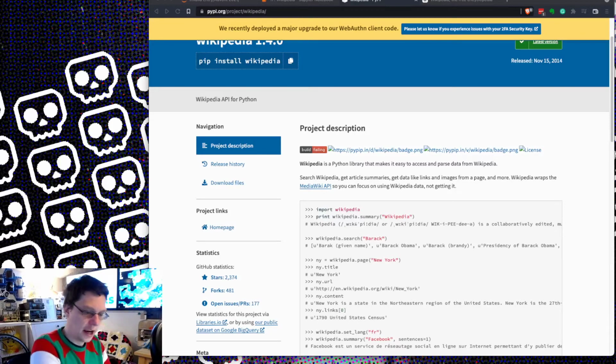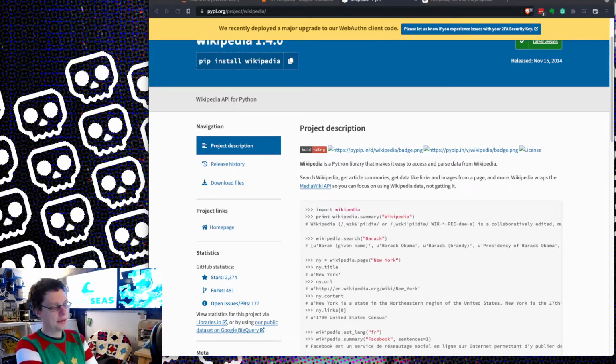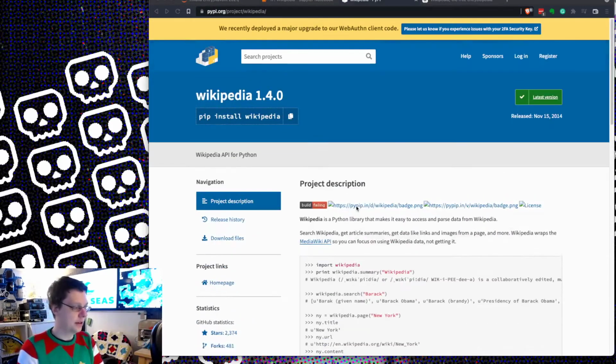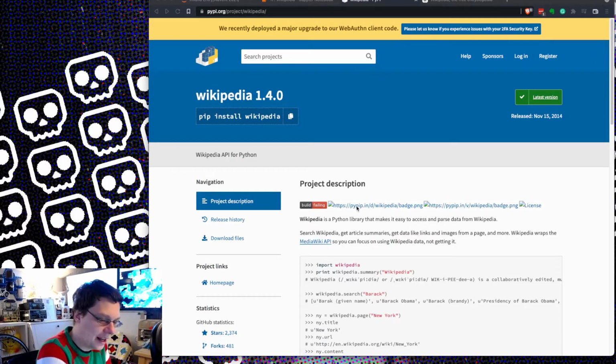My name is James Taylor and we are doing 24 libraries in 24 days, and today we're doing Wikipedia. Wikipedia library, it's got a good name because it does exactly what it says on the tin. It allows you to interact with Wikipedia information from your Python code. It's a really nice little library.